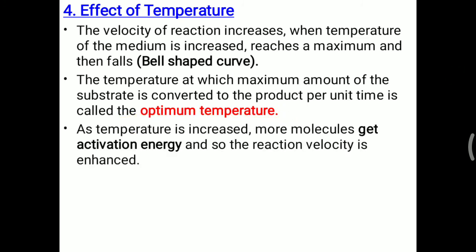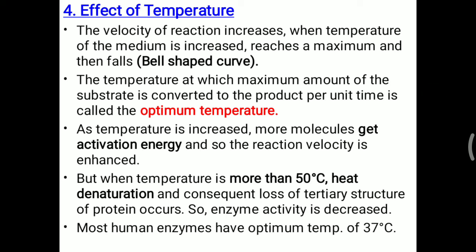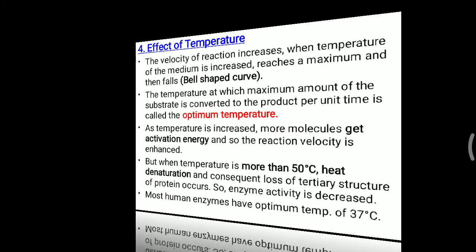As temperature is increased, more molecules get activation energy, and so reaction velocity also increases. But when temperature is more than 50 degrees centigrade, heat denaturation and consequent loss of tertiary structure of protein occurs, so enzyme activity will decrease. Most human enzymes have optimum temperature around 37 degrees centigrade, our normal body temperature. Beyond 50 degrees, the enzyme will be denatured, because enzymes are protein in nature, they lose the tertiary structure, and their activity is lost. So that is the effect of temperature.